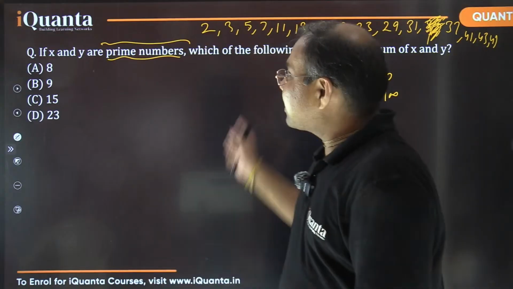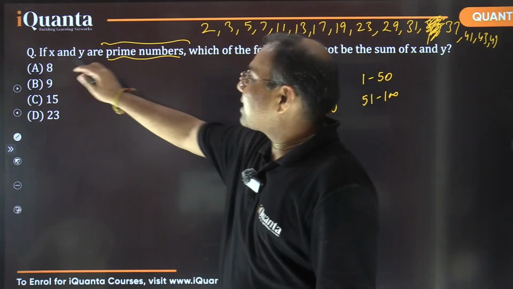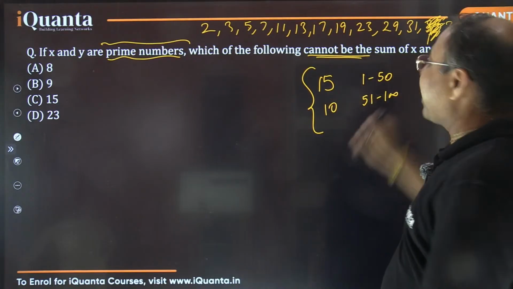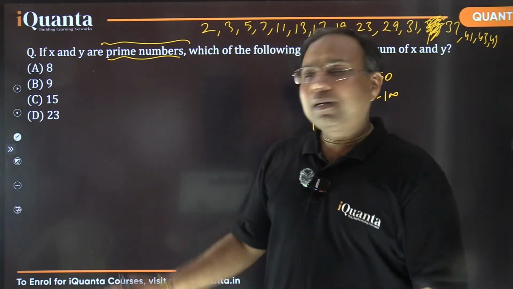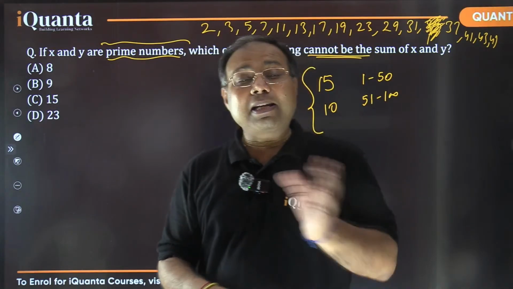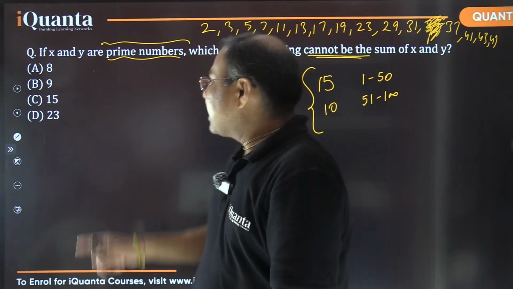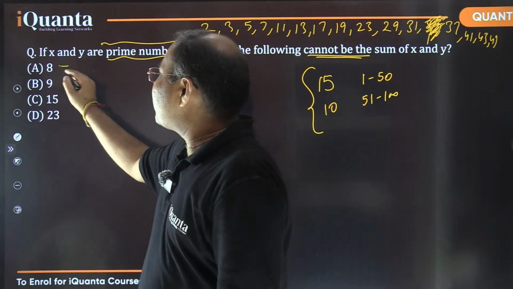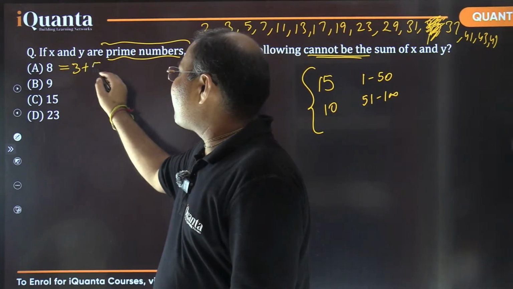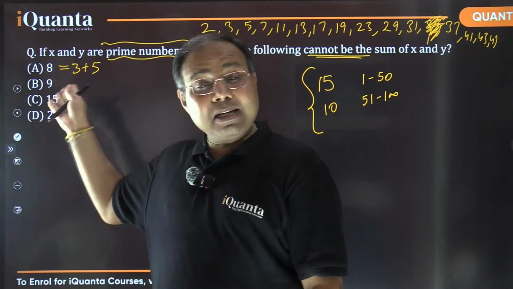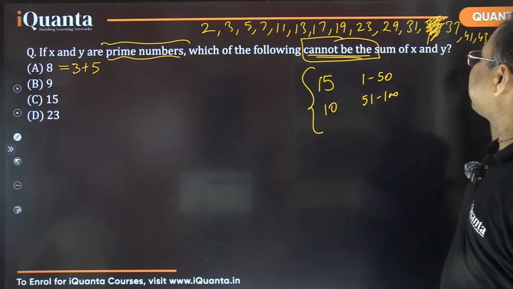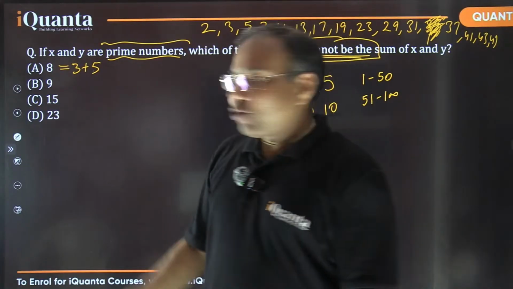By the way, let's come to this question. It says if x and y are prime numbers, which of the following cannot be the sum of x and y? So basically, out of these, which is that number which can't be written as sum of 2 prime numbers? Let's try. Can you write 8 as sum of prime numbers? Yes, I can do that. 3 plus 5. So this can't be the answer, because it can be written, but we want the number which cannot be written as the sum of 2 prime numbers.